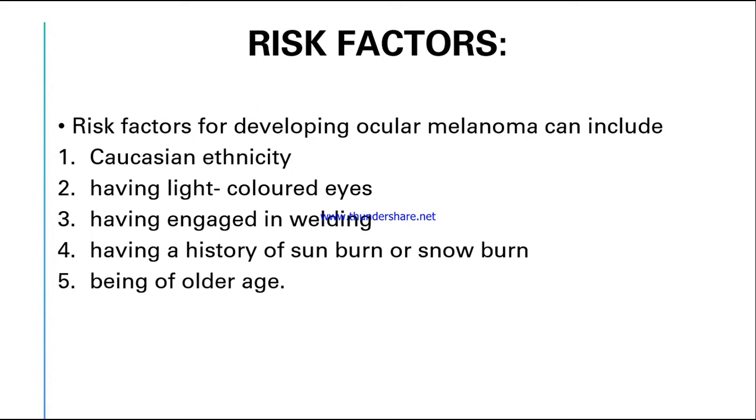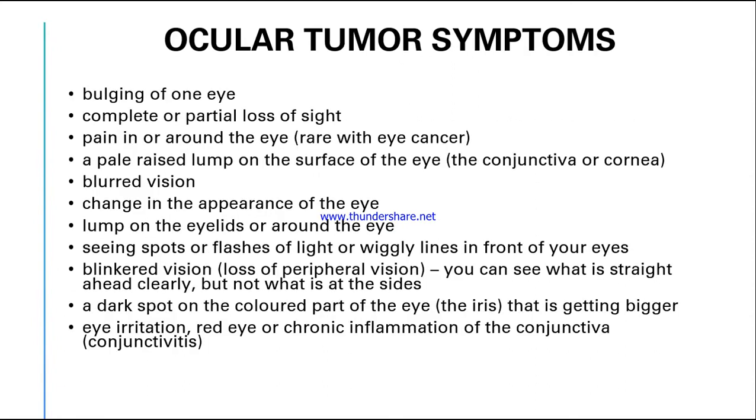Next, people who have engaged in welding, working in factories where they have to do welding or cutting steel, pillars, or any other things, are also at high risk for developing ocular melanoma. Then people with a history of sunburn or snowburn, and old age, are also risk factors for developing ocular tumors or ocular melanoma.